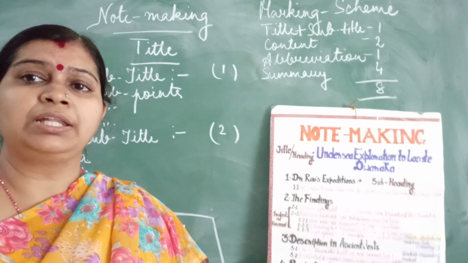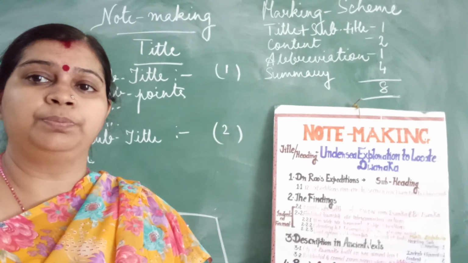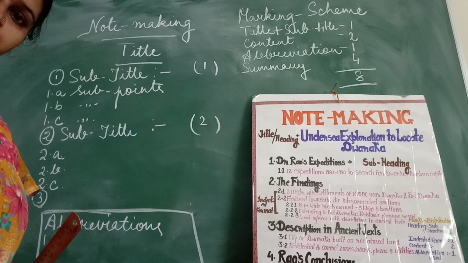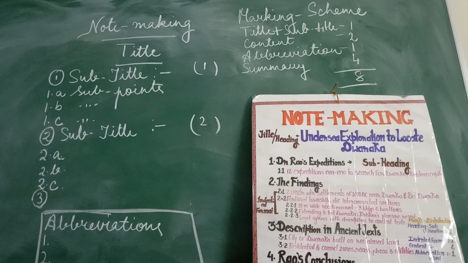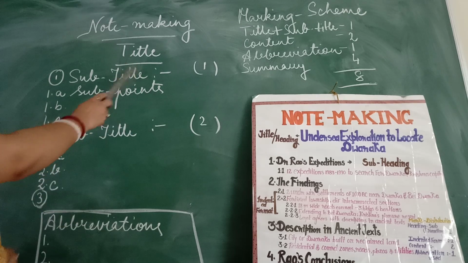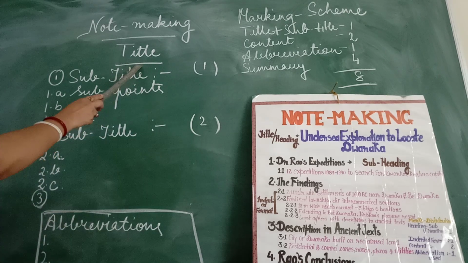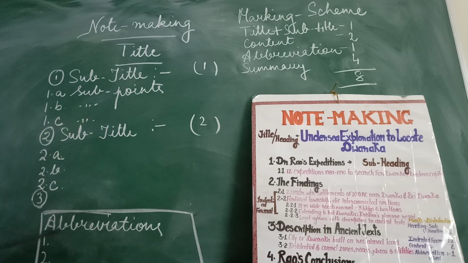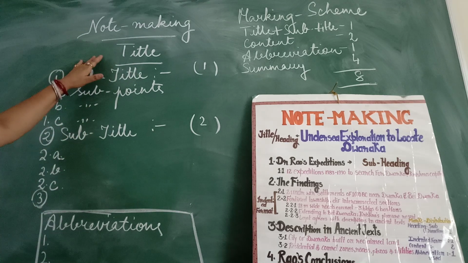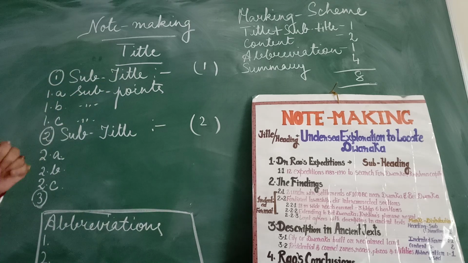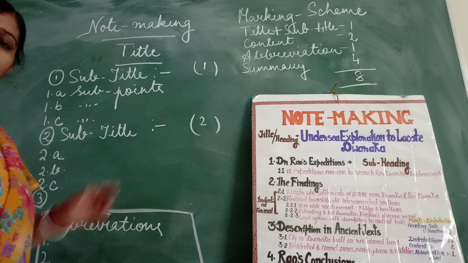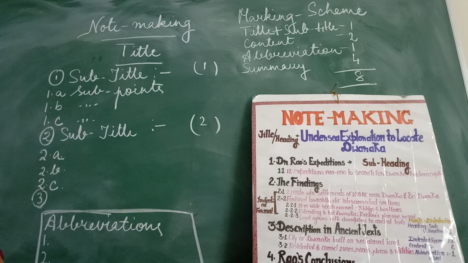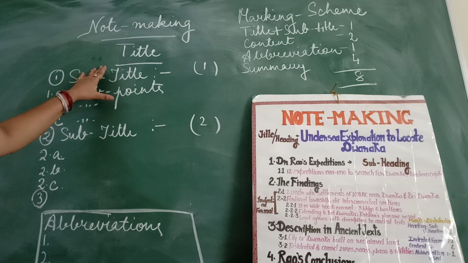Now let us just look at the board and see the format of note making. Whenever you write notes, first of all you need to write a suitable title for your notes, and thereafter you need to give subtitles and subpoints. Now what is the title based on? The title should be based on the theme of the comprehension passage. For example, if your passage is about balanced diet, then obviously the title should also be nutrition or balanced diet.